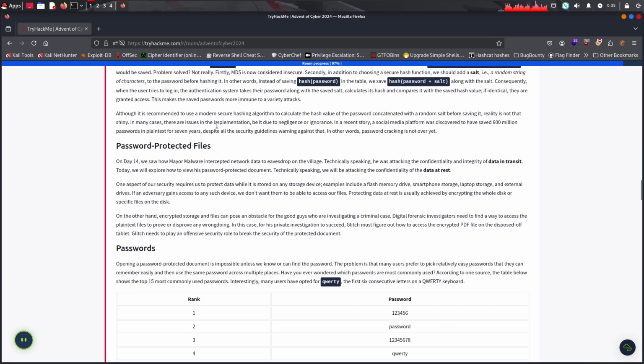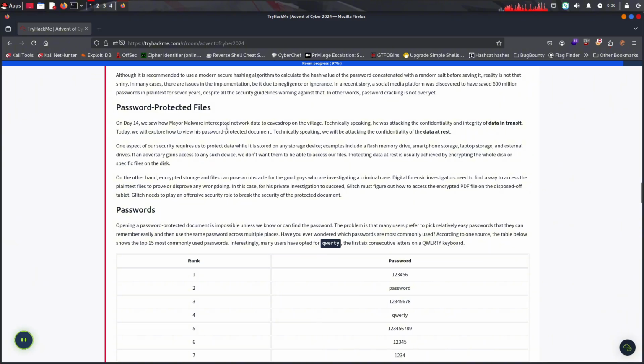Although it's recommended to use a modern secure hashing algorithm to calculate the value of the password with a random salt before saving it, it really is not that shiny. In many cases, there are issues in the implementation, be it due to negligence or ignorance. In a recent story, a social media platform was discovered to have saved 600 million passwords in plain text for 7 years, despite all the security guidelines warning against that. In other words, password cracking is not yet over.